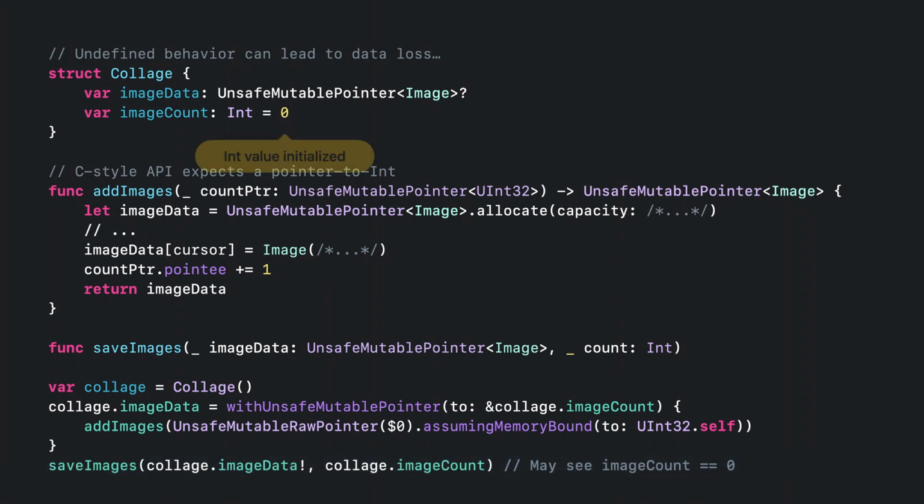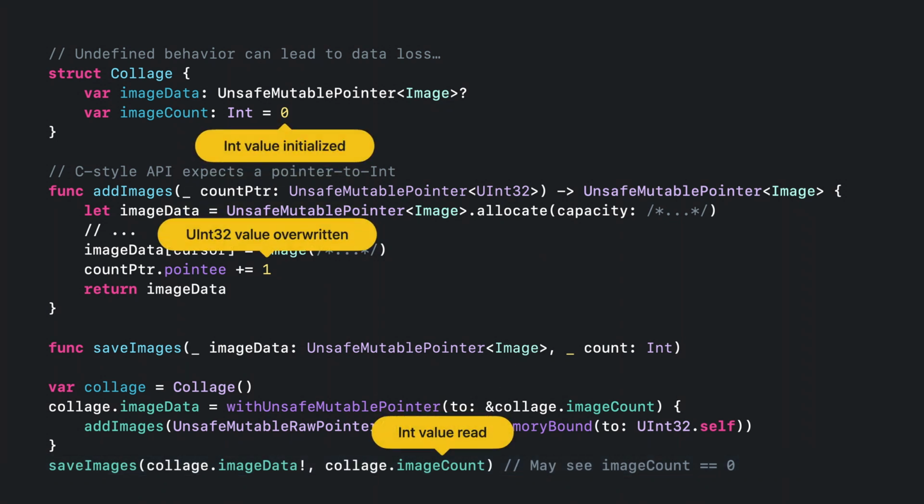By giving the count property an int type and the pointer a uint32 type, we've signaled to the compiler that those values reside in different memory objects. The compiler does not see any updates to an int object, so it could just reuse the initialization value of 0. In practice, the compiler is forgiving, so such a small example probably won't go wrong. But we can't predict what will happen.